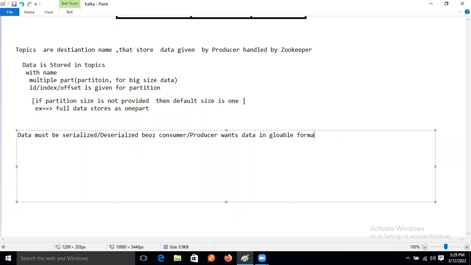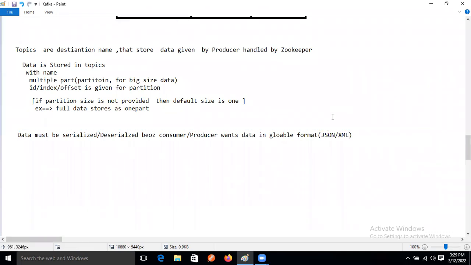What is the global format data now, guys? JSON data, XML data, right? These are the global format data. Any programming language can understand them.